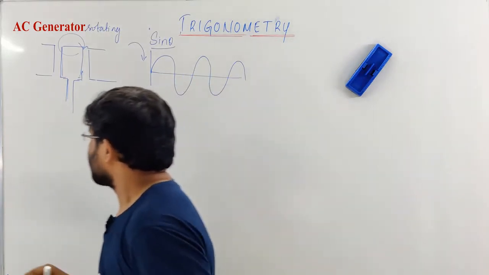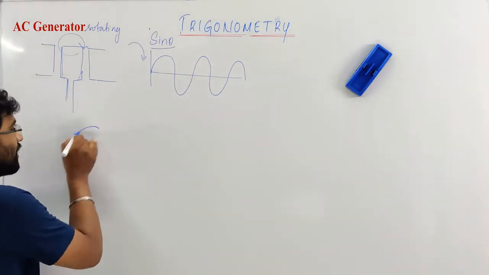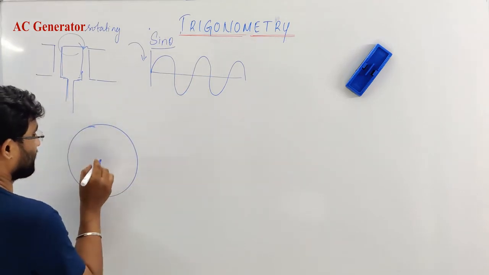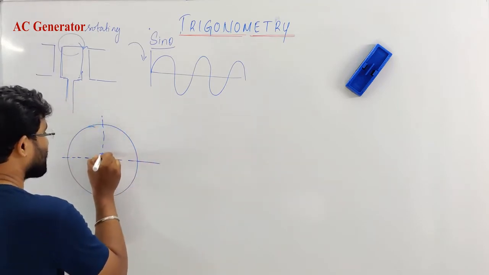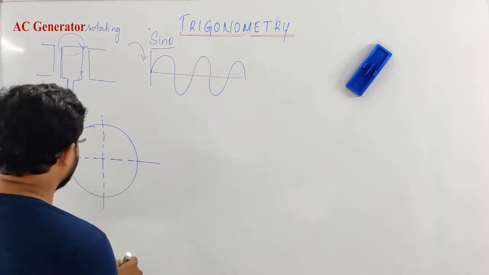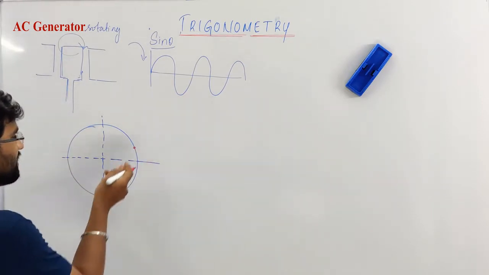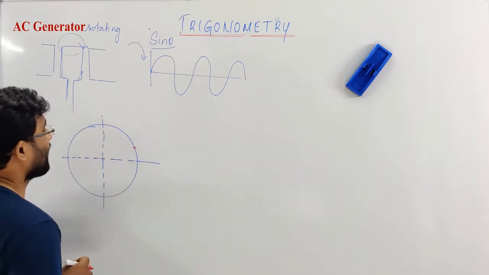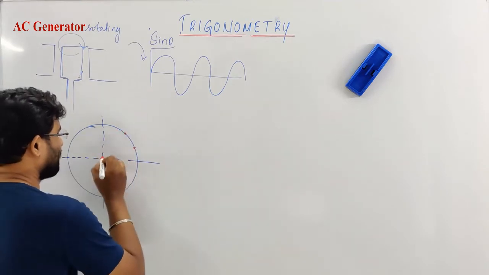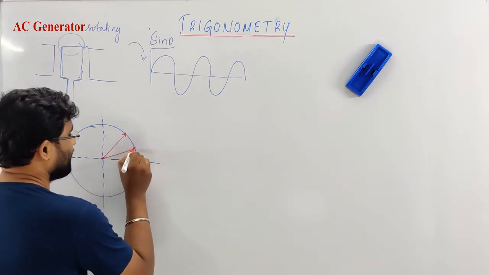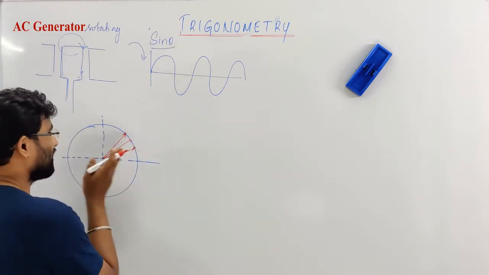I'll explain that. If I take a circle, just imagine I'm taking a circle, nearly a perfect circle. And imagine there's a point, let me locate this point here, and this point is moving in a circle like this. It comes somewhere here and like this. Imagine that point has some kind of line. This point is moving. We call this a direction vector, but don't worry about that. That's just a point, some line.